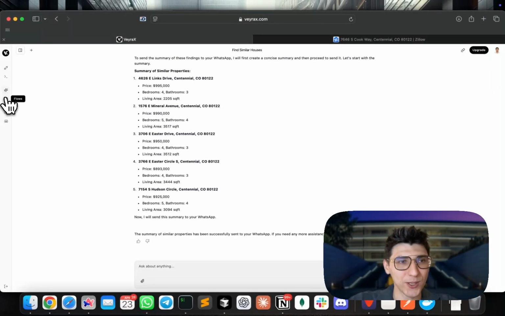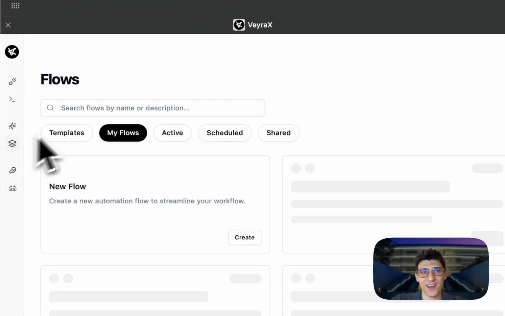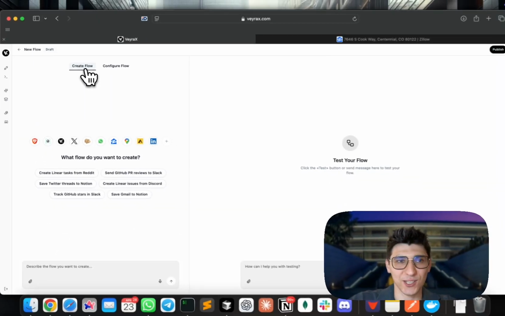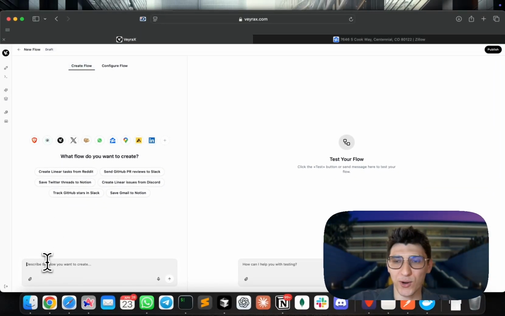So in case you want to get your listings on a regular basis, you can create a flow. And flow is a very interesting concept where you can automate different parts of your job. So first of all, what we want to do here, right? We want to find listings on Zillow in New York, let's say New York, in the price between 1 million and 1.2 million.